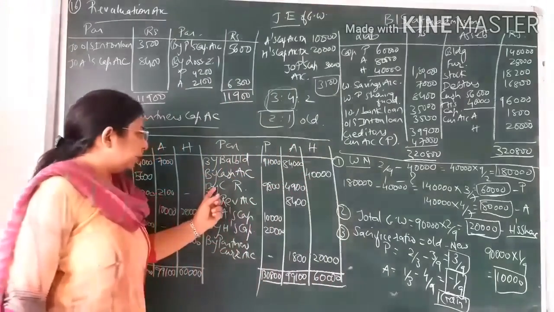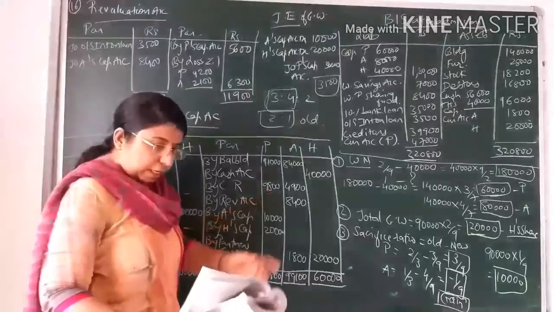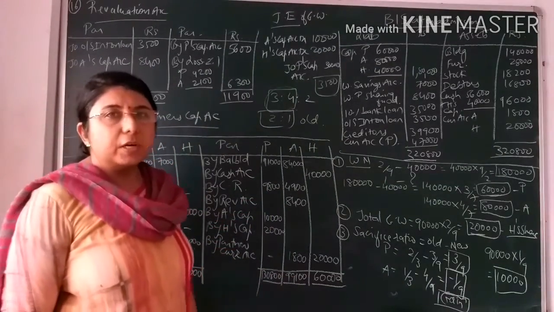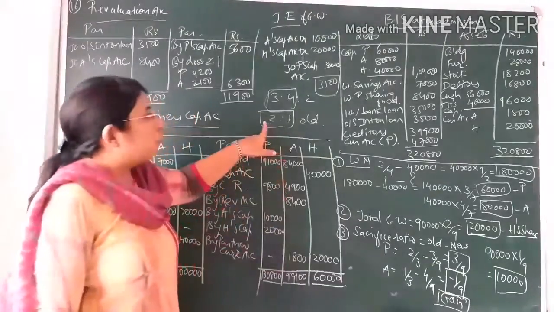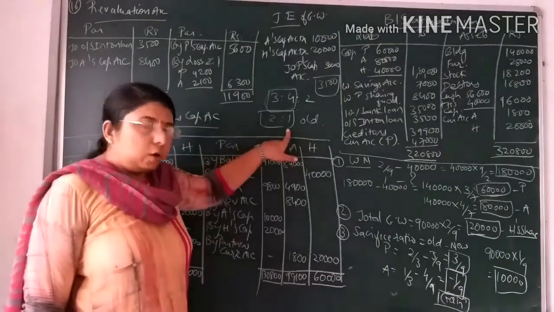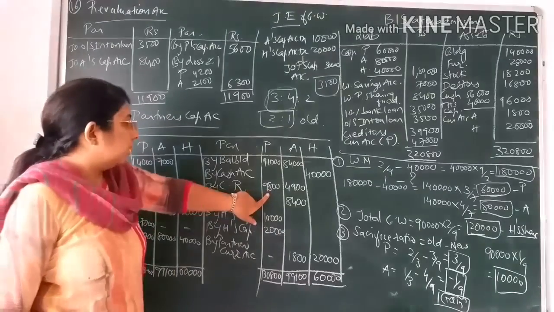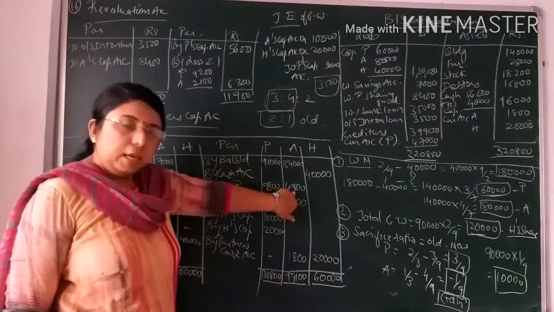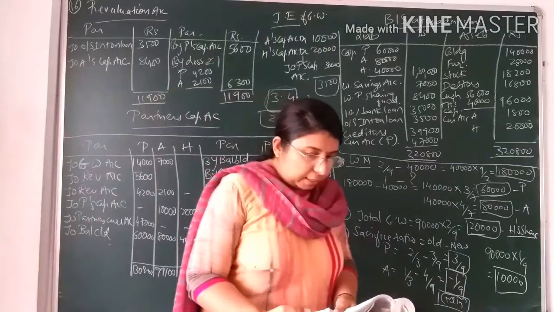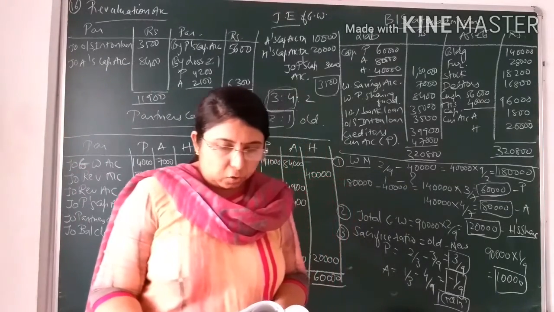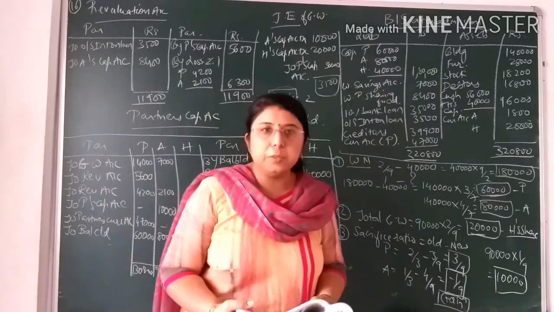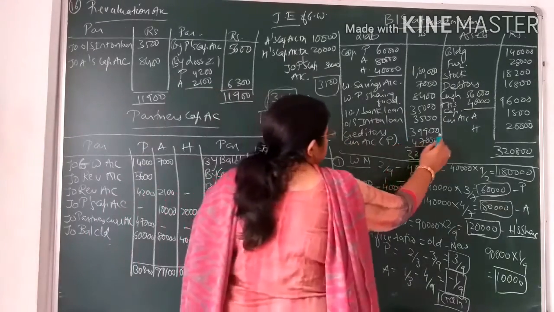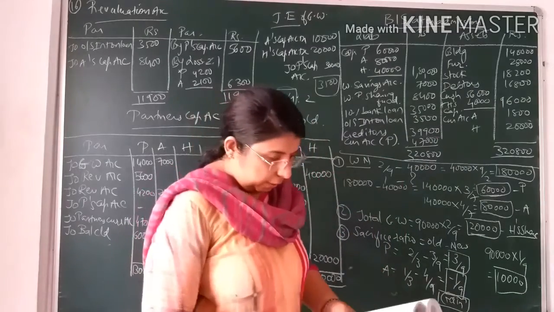Now in case of capital reserve, I have distributed the value of capital reserve that is given to you, that is 14,700. You will distribute 14,700 in the ratio of 2:1, that is the old ratio. So distributing it would come to 9,800 in case of Parshvi and 4,900 for Aneri. Now the last entry on the liability side is creditors. For creditors, no adjustment is given to you. So as it is, creditors 39,900 I have written in the new balance sheet after admission.